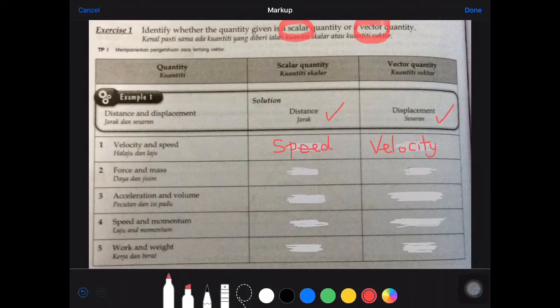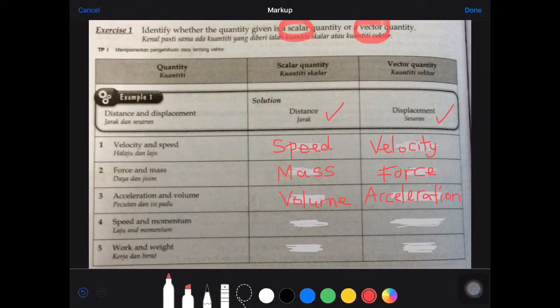Right, now we have force and mass. Mass will fall under scalar because it has no direction. 5 kilograms, 6 kilograms has no direction, and then force will be under vector quantity because it has direction. Alright, acceleration and volume. Obviously volume has no direction, so your meter cube, your liter will fall under scalar quantity, and your acceleration will fall under vector quantity, whether you're going to the right or to the left, because vector must have direction.